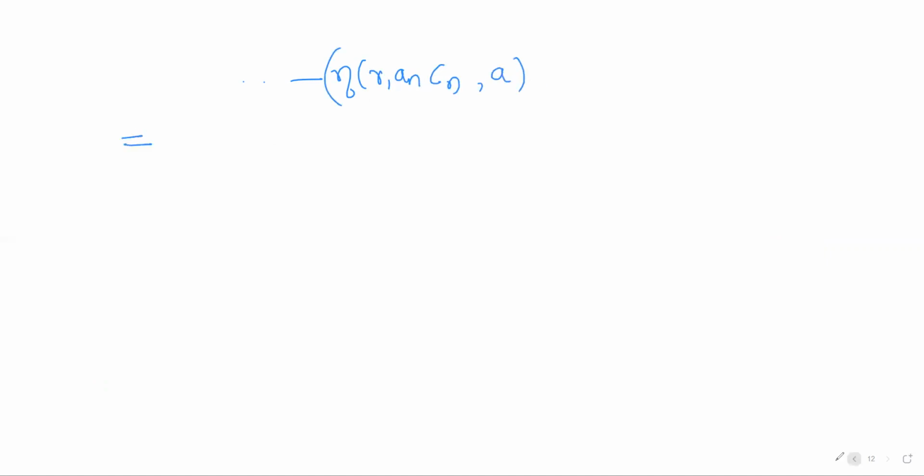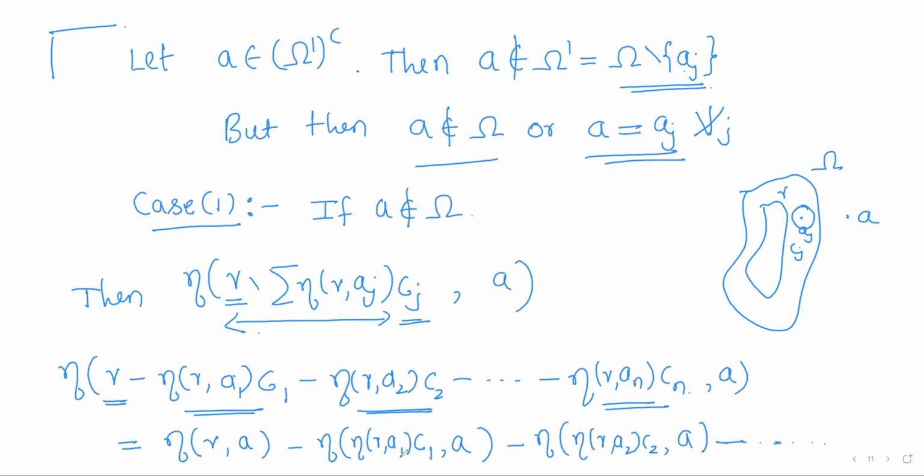So this is equal to, now we can use this property: index of A with respect to a scalar multiple of gamma is C into index of A with respect to gamma. So these can be considered as scalars, so you can take them outside.